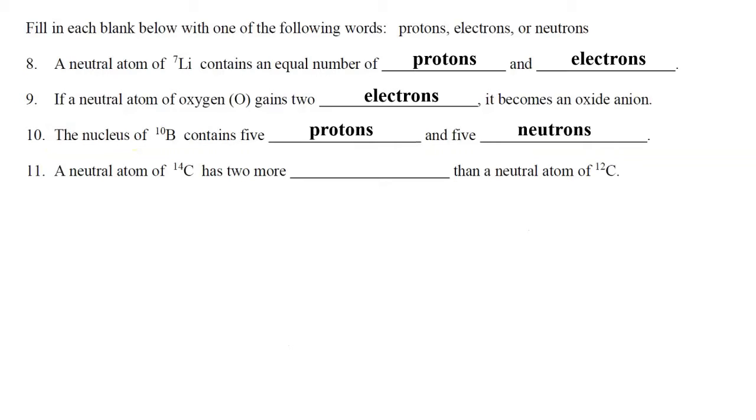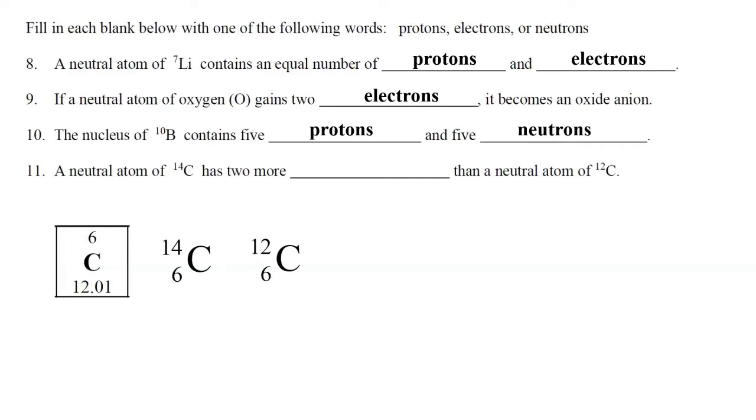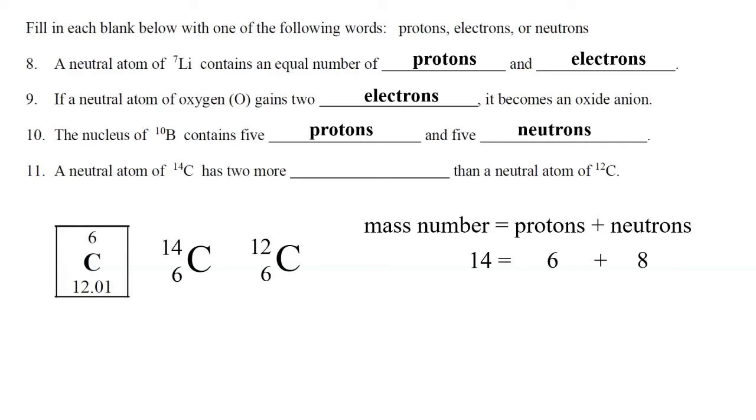A neutral atom of carbon-14 has 2 more blank than a neutral atom of carbon-12. So there's carbon with either a mass of 14 or 12. The mass number is the sum of the protons and neutrons. Carbon has atomic number 6. That's 6 protons. So if it's 14 for the mass, that would be 6 protons and 8 neutrons. If it's 12 for the mass, that would be 6 protons and 6 neutrons.